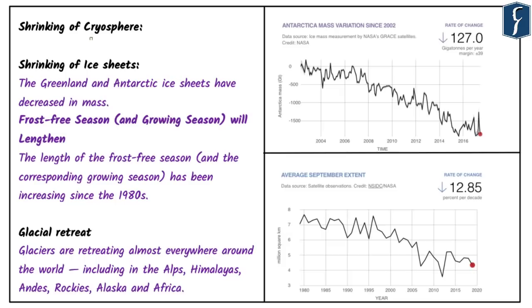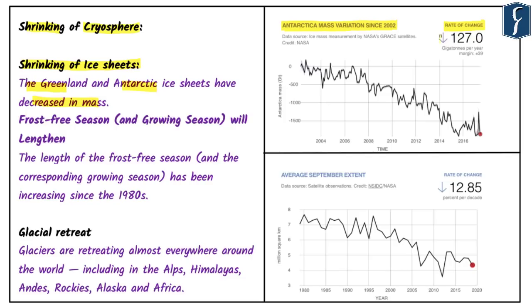The next important element we need to talk about is shrinking of the cryosphere. Now when we talk about the cryosphere, this is that area of Earth which is covered with ice all the time. Apart from that, we also need to focus on shrinking of ice sheets. Now as global warming is increasing with each passing day, the Greenland and Antarctica ice sheets have decreased in mass. You can see here on the table given on the right hand side, Antarctica mass variation since 2002, and you can see here the rate of change. The rate of change is phenomenal in nature.